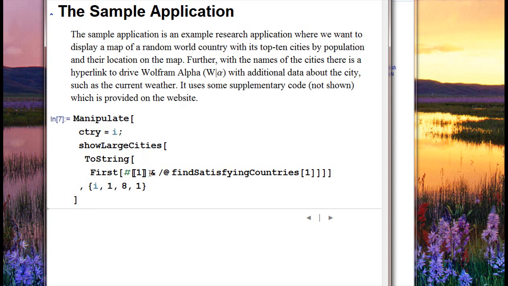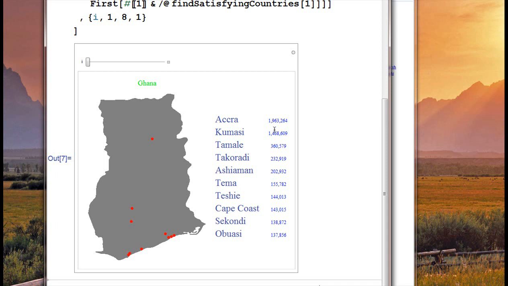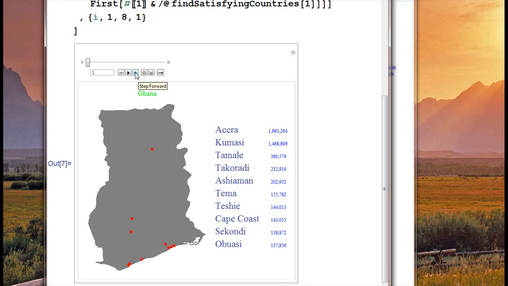And it's going out there, and so we have Ghana. We have the top 10 cities in Ghana along with their population. Then there's a map here of Ghana. And actually, I believe there's some tooltips for the cities. So Kumasi, I don't recognize any of these cities, is there. Obuasi is here. And Tamale is here. And so I can go up here and I can get another random city, a random country.